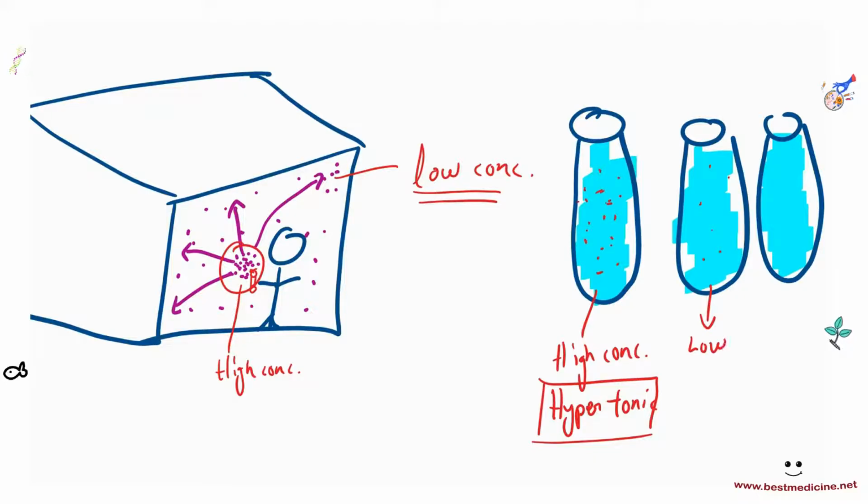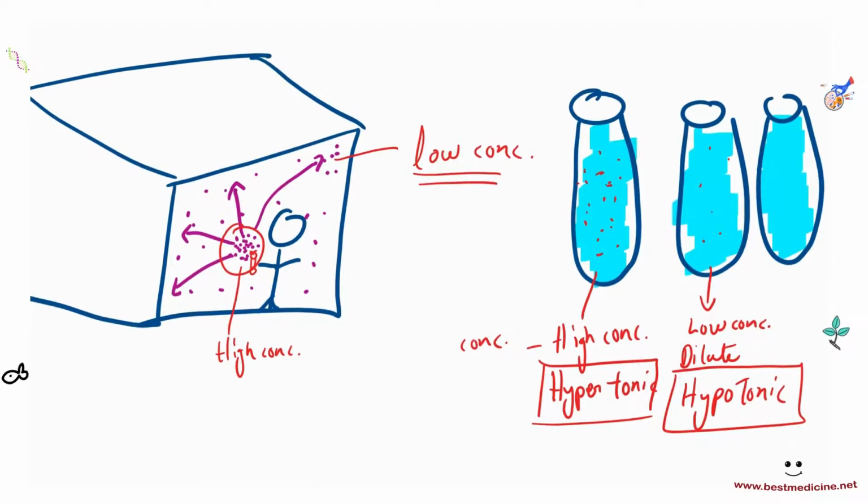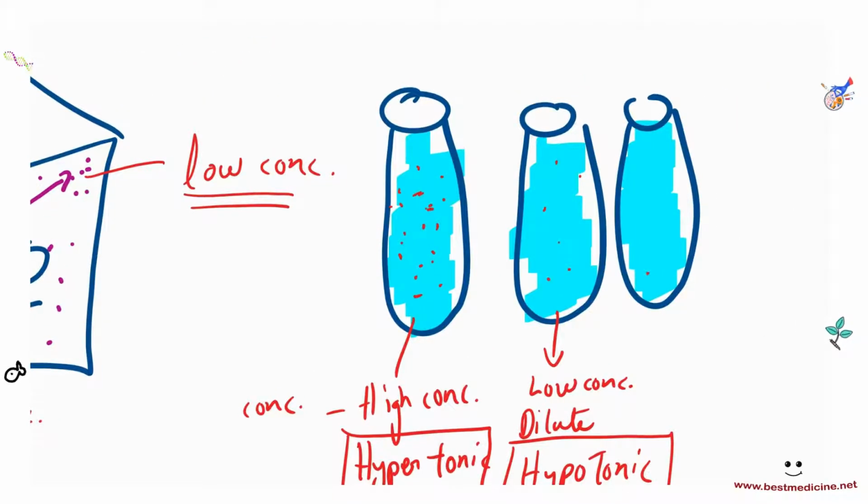This is low concentration, right? And so we also say this is dilute, as compared to concentrated. And this is hypotonic, okay? Hypotonic. And the other one is just purely water. Now, if I were to make the last one similar to this one here, then they become similar in tonicity, right? They're the same in tonicity. If they have the same concentration, then we say that both of them with each other are isotonic. Iso means same, okay? Isotonic.